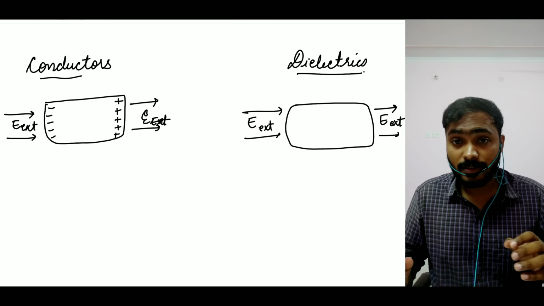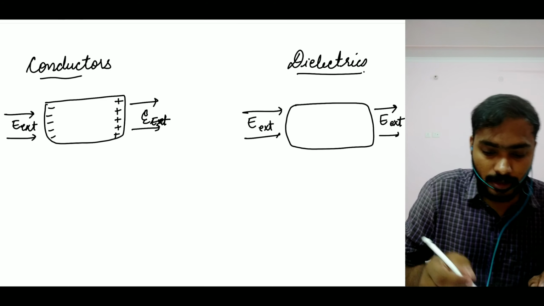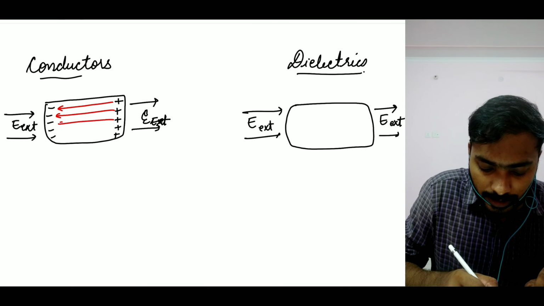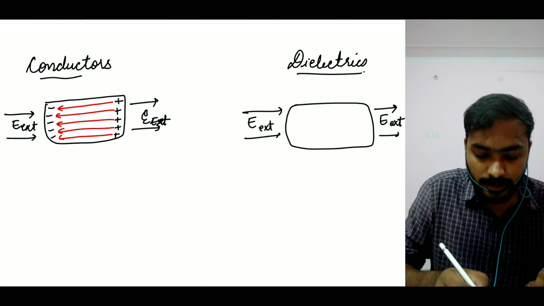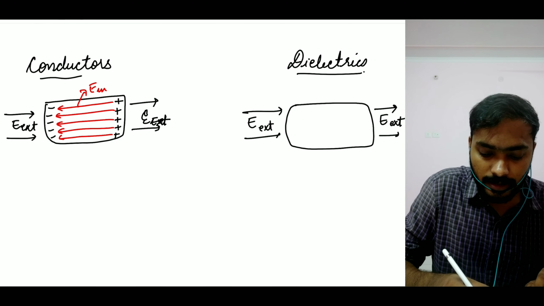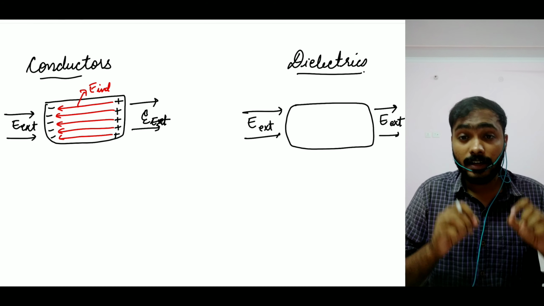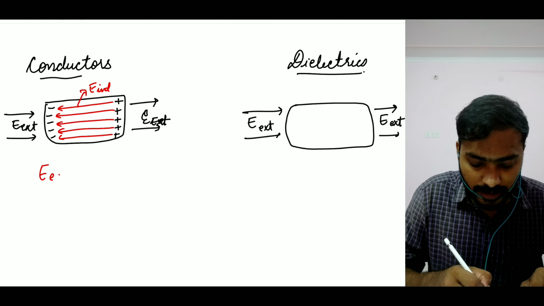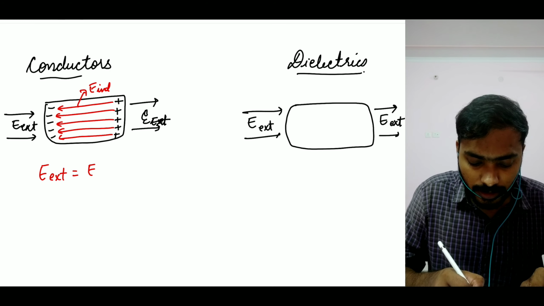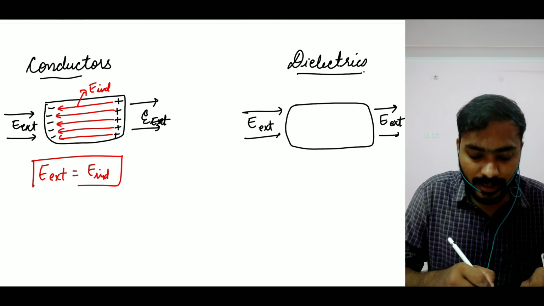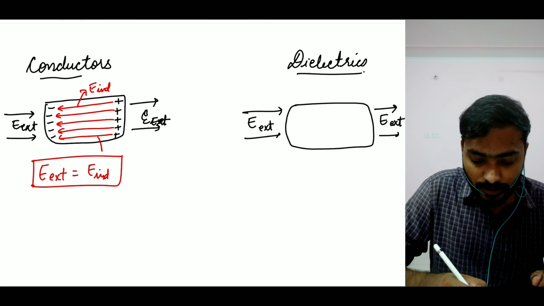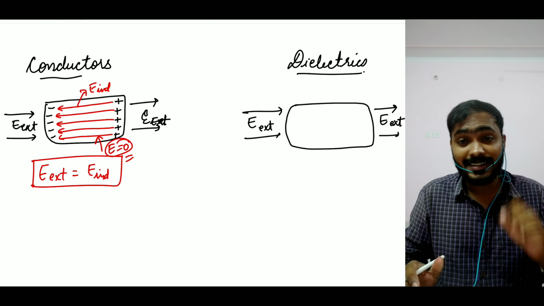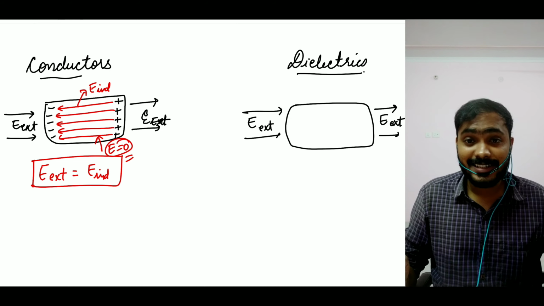Because of these charge densities that have been created, what is going to happen? There will be an induced electric field inside your conductor, E induced. And in the static situation, your E external becomes equal to your E induced. I hope you guys can understand. So when that happens, the inside of your conductor will have zero electric field. That is something which we have studied in the previous class.